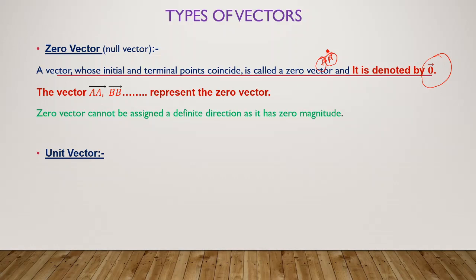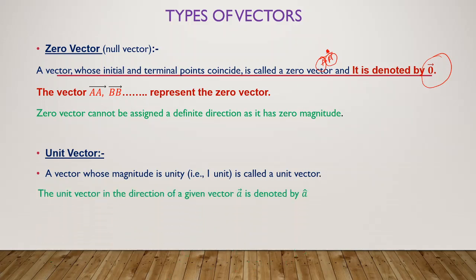A unit vector is a vector with length 1 unit. The length of this unit vector will be 1, or you can say a vector with magnitude 1, or with magnitude unity, we call it a unit vector. So dear students, many times there will be a question related to unit vector. They may not ask the types of unit vector, but related to it there will be a question. Okay, let's study that further.